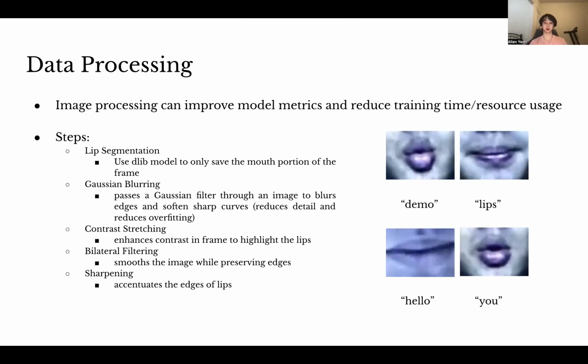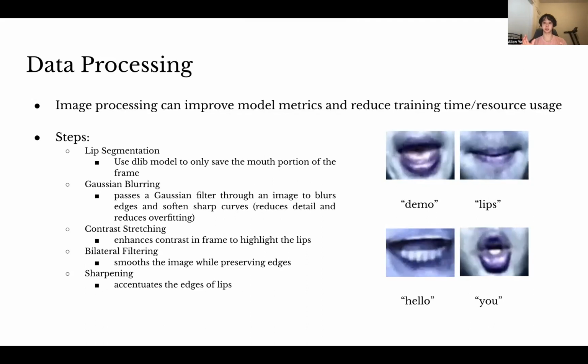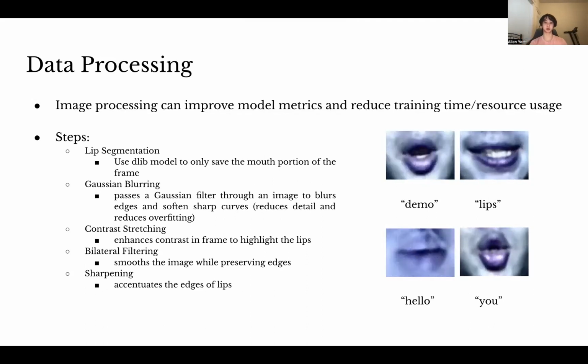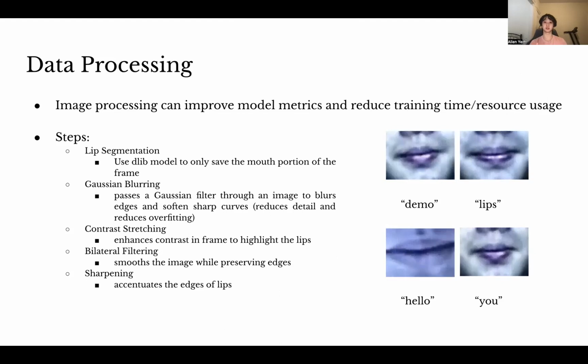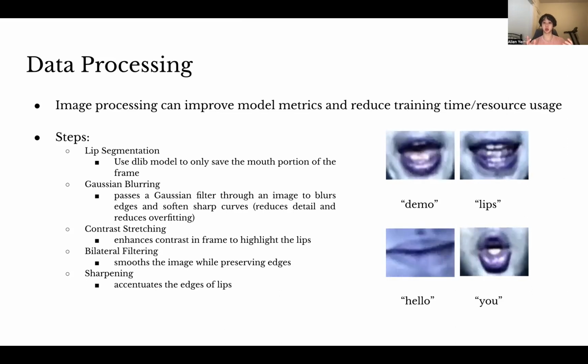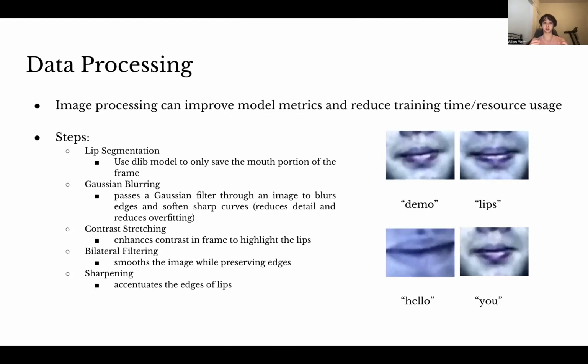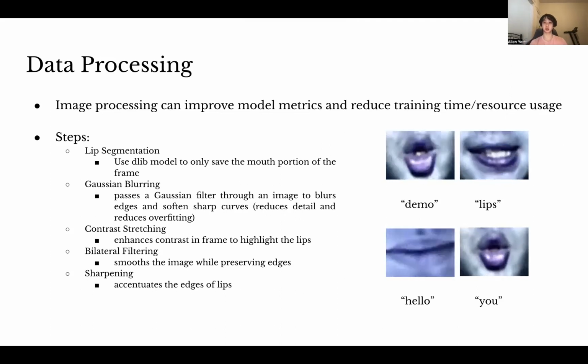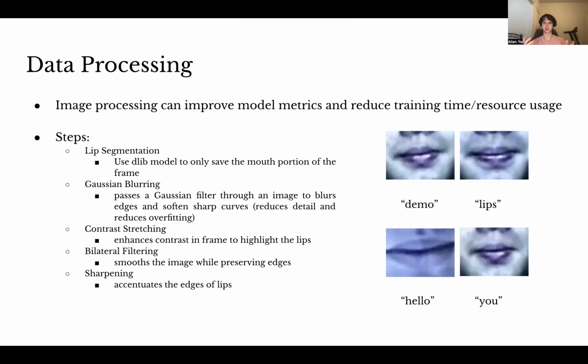Following that, we can add Gaussian blurring, which is basically applying a Gaussian filter throughout the image to blur edges and soften sharp curves. This will reduce detail of the image, but at the same time, it reduces overfitting as well. Then we stretch contrast. Basically, we enhance contrast to make the lips stand out more and highlight them. Then we apply bilateral filtering to smooth the image even more, but it preserves the edges. And then we sharpen the image to accentuate the edges of the lips. And basically, all my pre-processing is just to make the lips more obvious and more distinguished so that the model can pick up on little details easier.